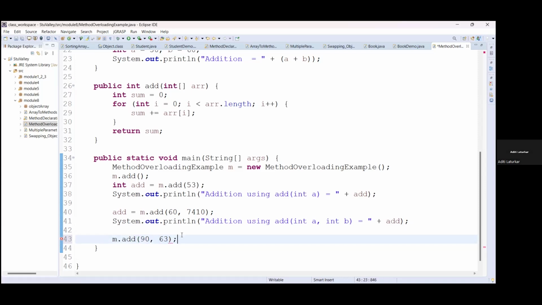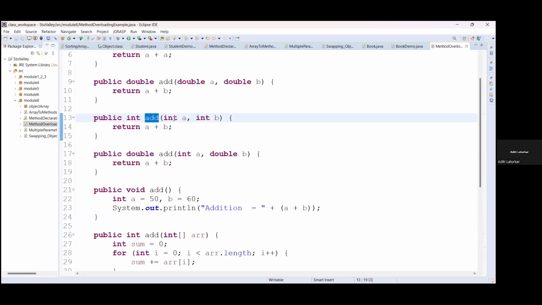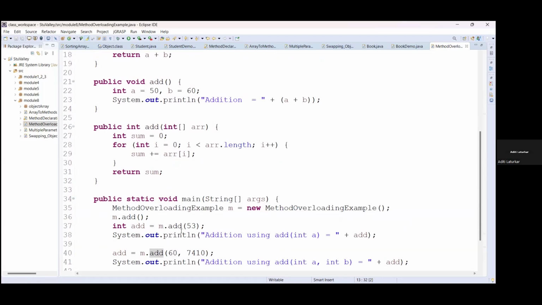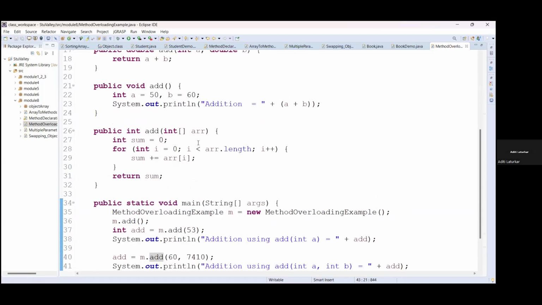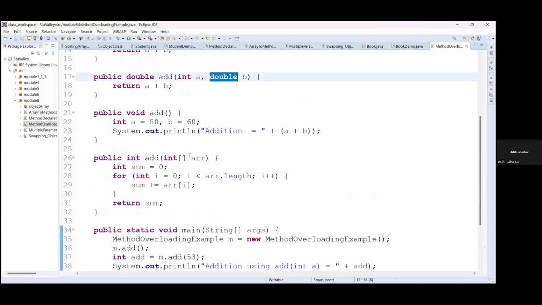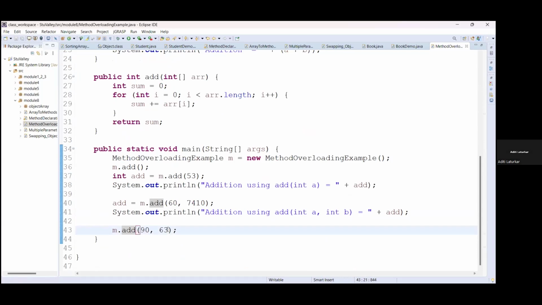If you do this, the compiler will always call the method where two integers are the parameters, right? It will call the integer parameters method because this is not a double value. So if you want to make this call to a double parameter method, then you have to make this value a double itself.